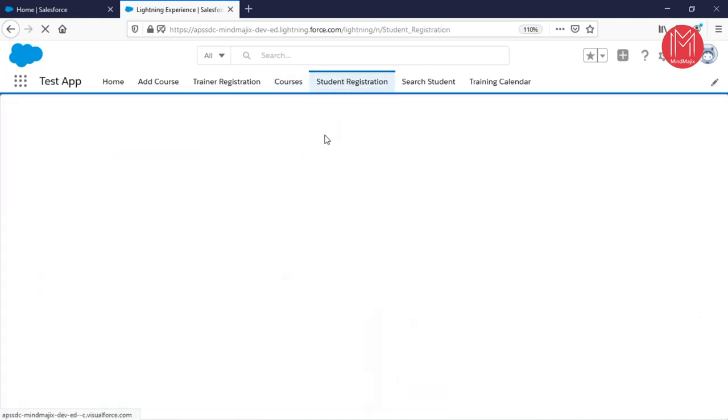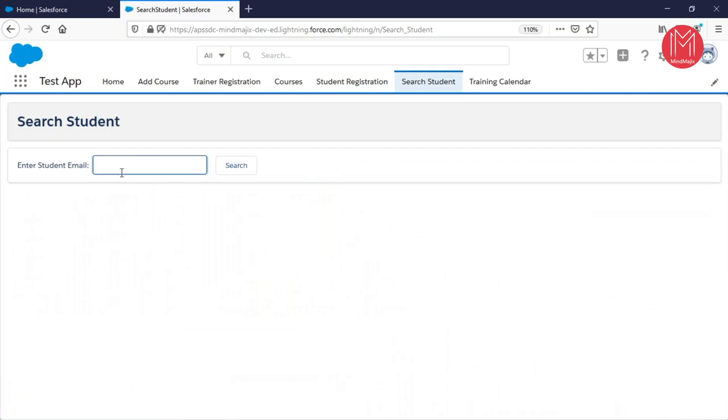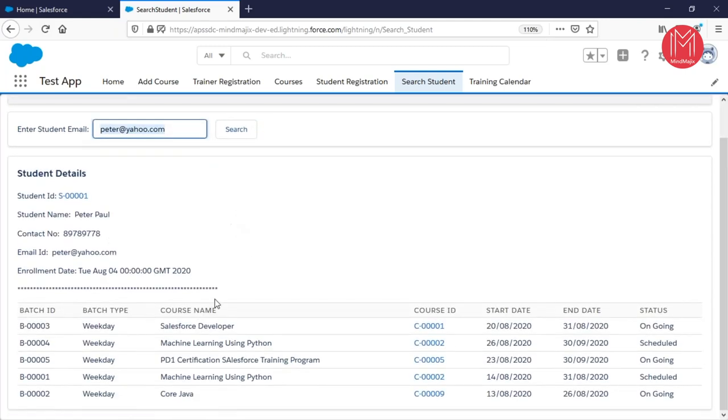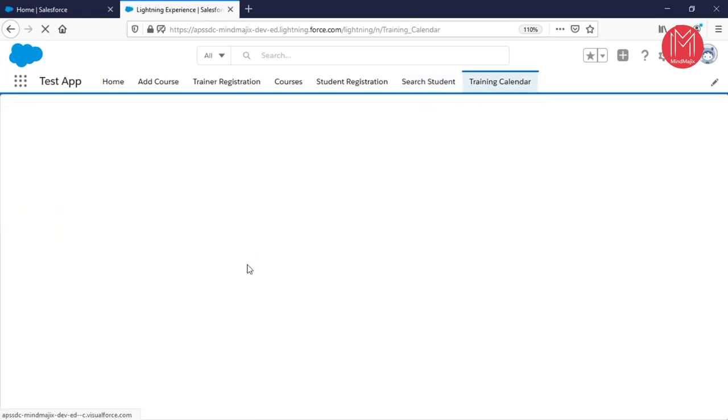Then we have a student registration page where students can register with us. Then a search student option is there. For example, I just want to know whether a student is an existing student or a new student. We can search, and at the same time we can list when this student registered with us, when he got enrolled, and how many trainings he has attended with us. So it is a complete list about that student. And if that student is not registered with us, we can give an option to register new. Then we have a training calendar option also.